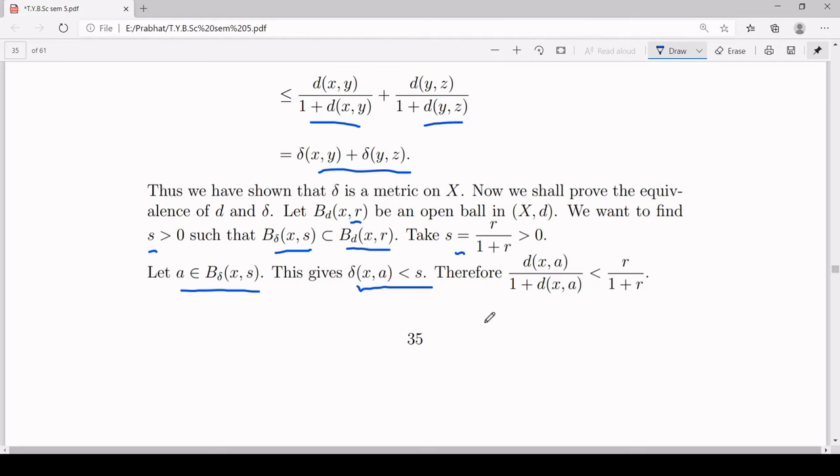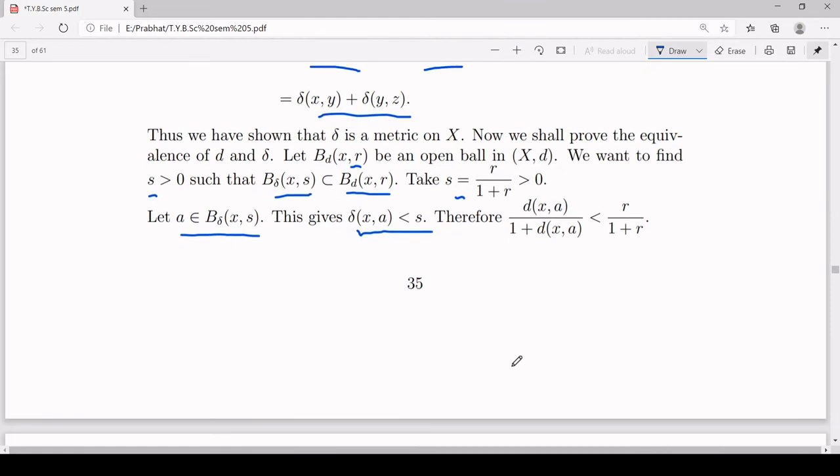Therefore, what you have is d(x,a) upon 1 plus d(x,a) is less than r upon 1 plus r, because delta(x,a) is d(x,a) upon 1 plus d(x,a), and your s you have chosen to be r upon 1 plus r. So you have this inequality.